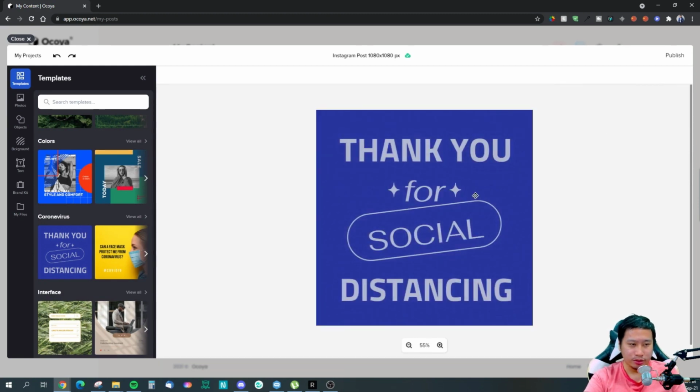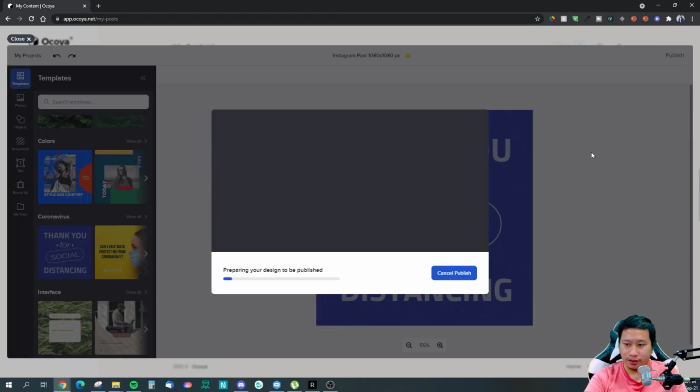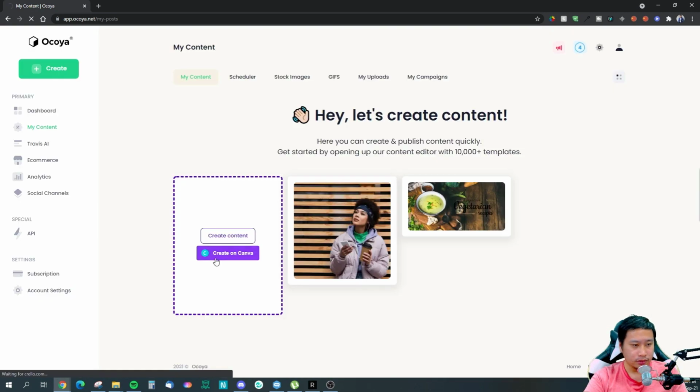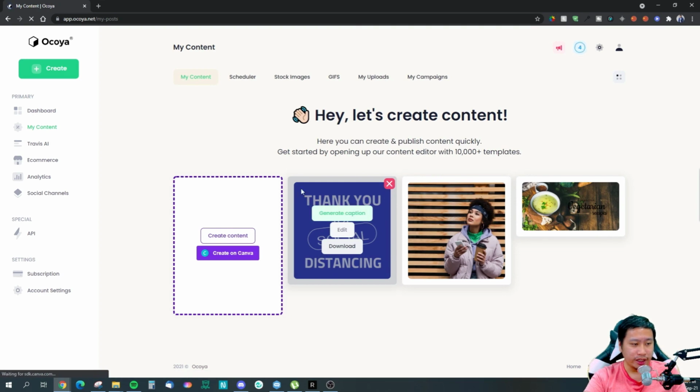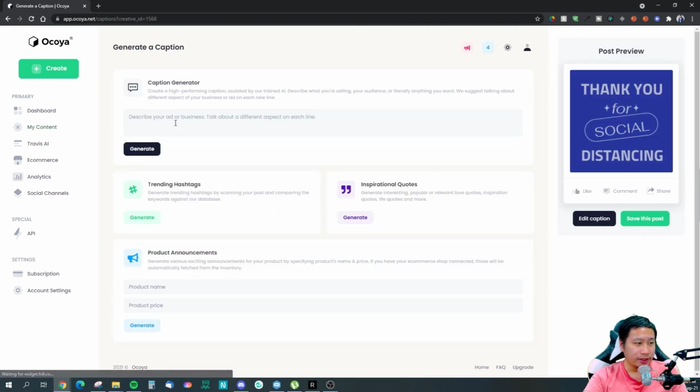So let's say I want to post this one here. I can just click on publish. Okay, so it comes in here, and what I need to do next is just click on generate caption, and I can generate a caption for the post in here.